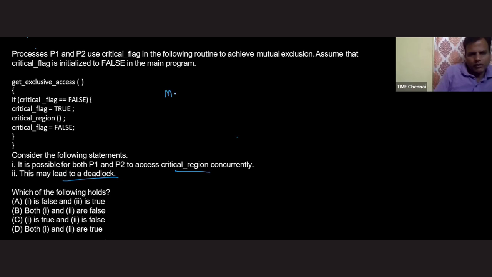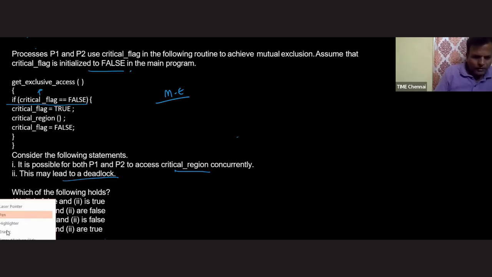First, I'm checking mutual exclusion. So process P1 is coming. The critical flag value is initially false. Process P1 is checking: is false equals false? The answer is true. So if the condition is true, then we go for the next statement.